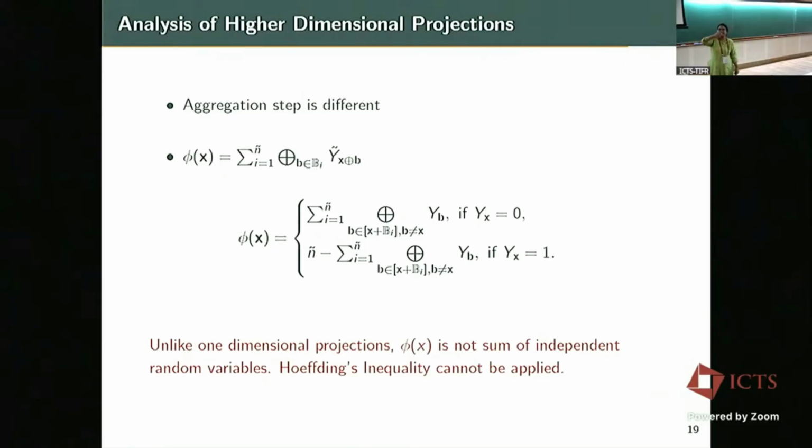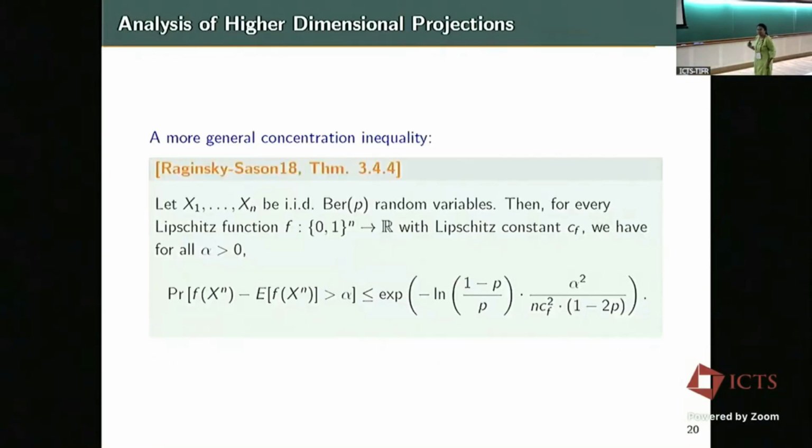Earlier it was a clean sum of y's, which were all independent random variables, so we could use Hoeffding's. But now each term in the sum from 1 to n tilde has correlations. These are all sums of functions of independent binary random variables, but they have correlations. So we can't apply Hoeffding's directly, but we could get an inequality which works. We got a more general concentration inequality from Raginsky and Sason in their monograph, which says